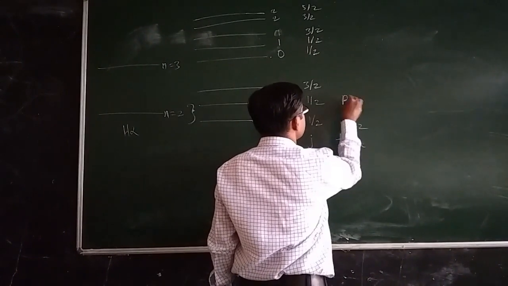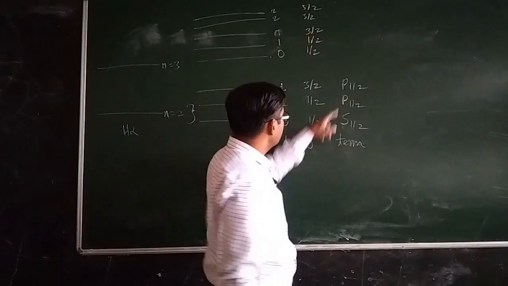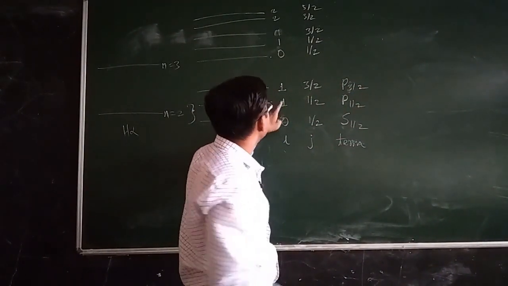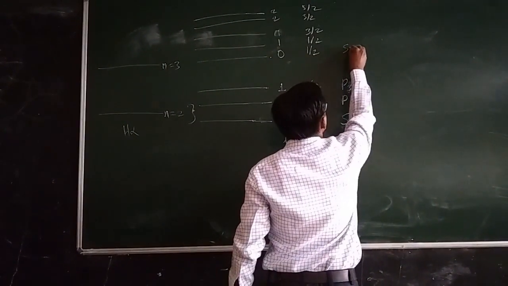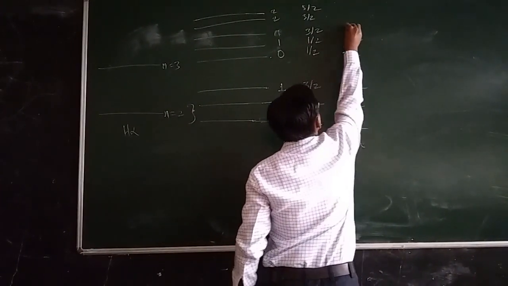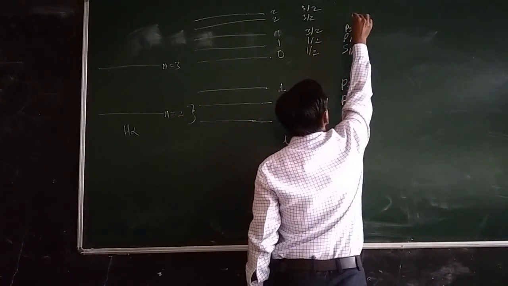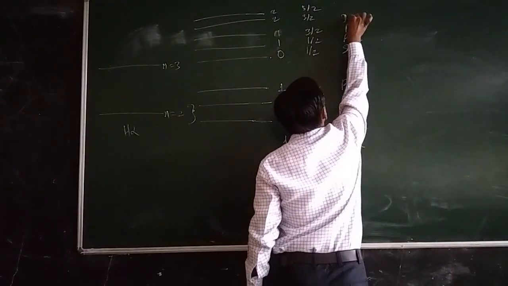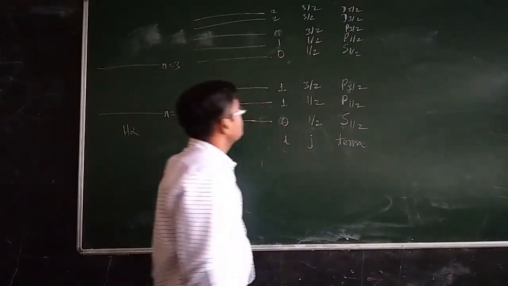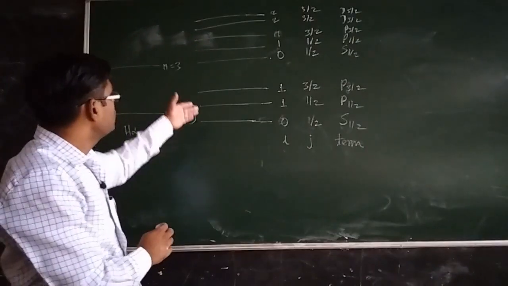This energy level will be represented by P 1 by 2, and this one by P 3 by 2. Why P? Because L is equal to 1. So similarly, this is S 1 by 2, this is P 1 by 2, this is P 3 by 2, then this will be D 3 by 2 and D 5 by 2. So these are the term values of the hydrogen atom for n equal to 2 and n equal to 3.